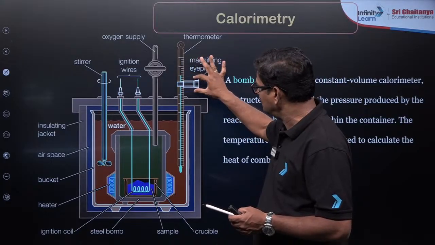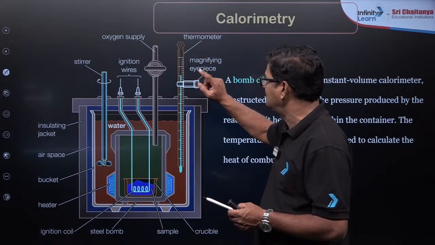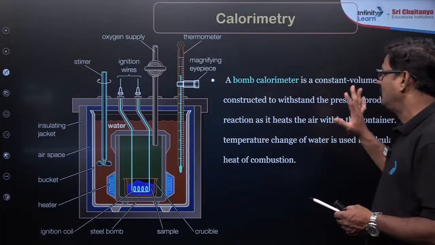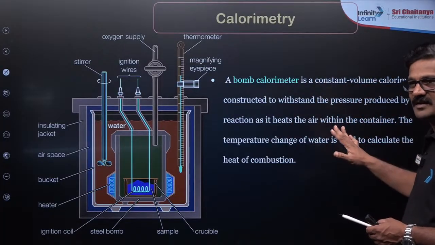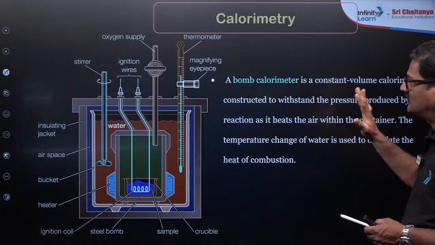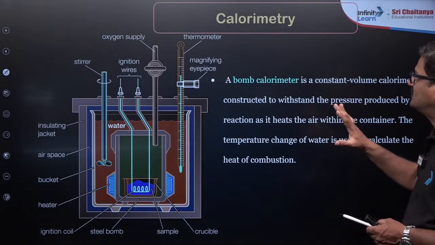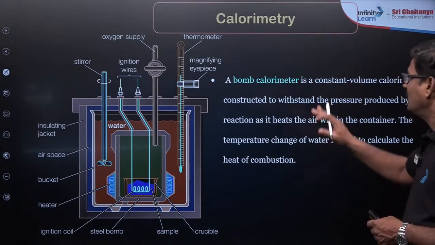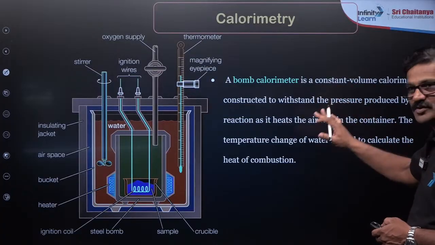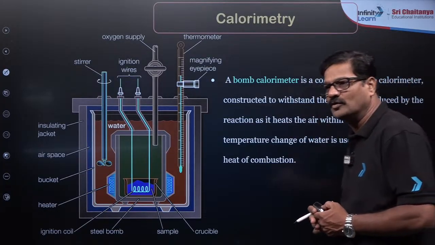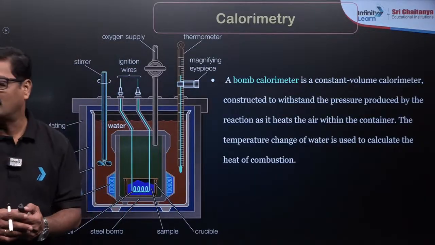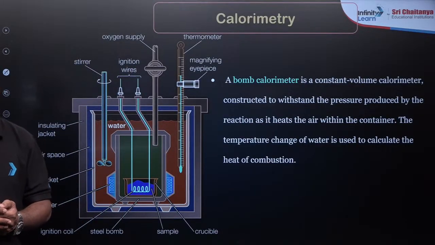The change in temperature you can visualize as T2 minus T1, and from there you can calculate the calorific value or enthalpy of combustion, the heat of a reaction, by using calorimetry. A bomb calorimeter is also called a constant volume calorimeter.